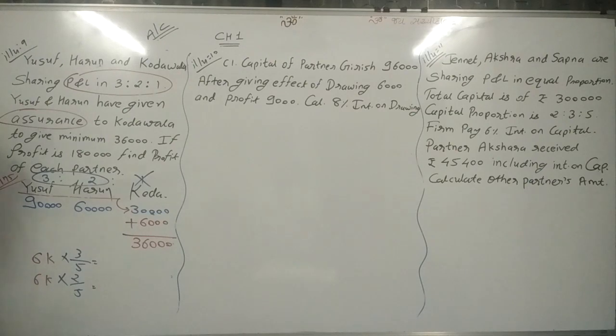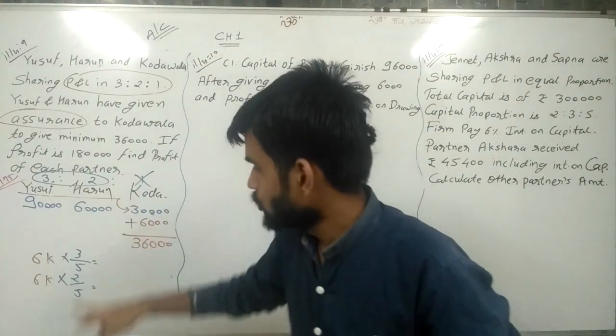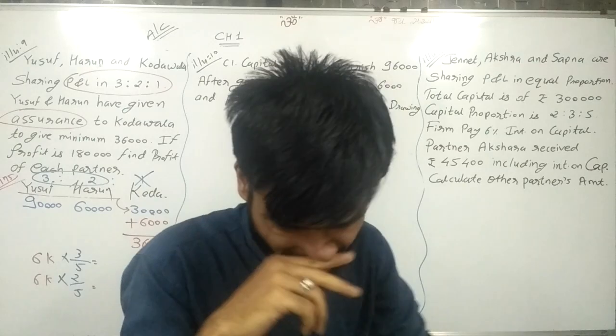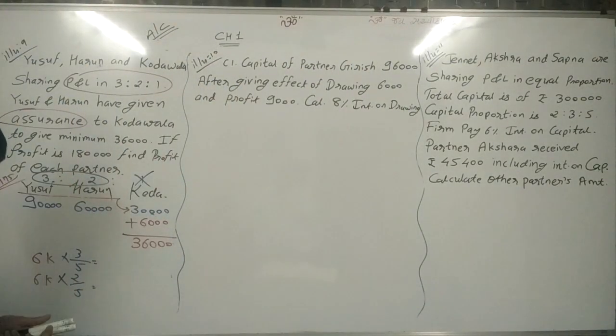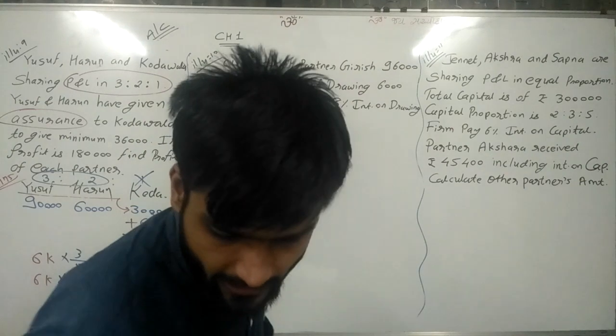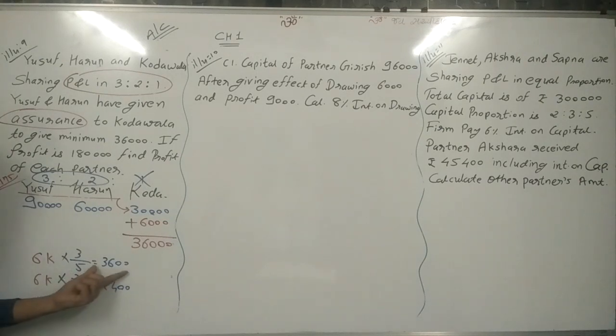Whenever you do the calculation in the calculator, 6,000 into 3 divided by 5, you will get the answer 3,600 rupees. And 6,000 into 2 divided by 5, the answer will be 2,400 rupees. So 3,600 and 2,400 total 6,000.